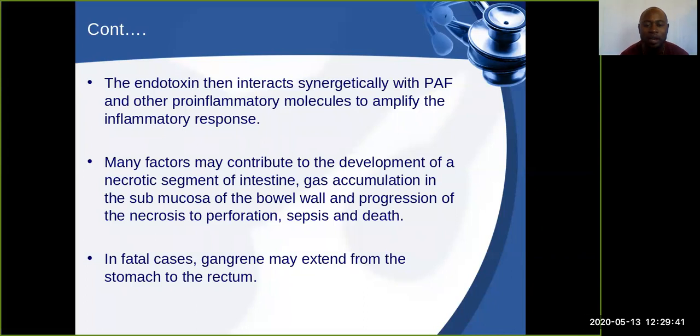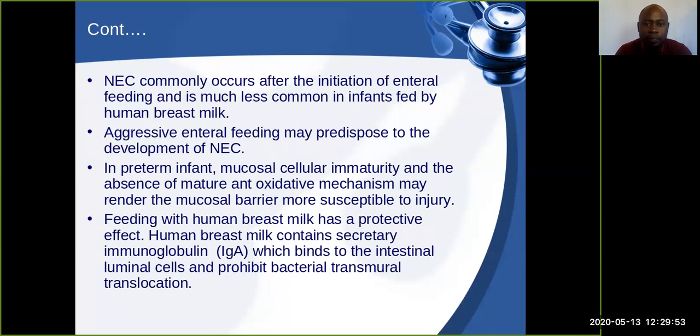Okay? The major fatal cause is this: where there is necrosis that has happened, there is gangrene that may form. Okay? So this gangrene that has formed can easily spread. It may extend even to the stomach, even as far as the rectum. So in most of the cases, NEC occurs after the initiation of enteral feeding, and it is less common in infants fed by breast milk, because you know that these infants who are breastfed, it protects the mucosal lining